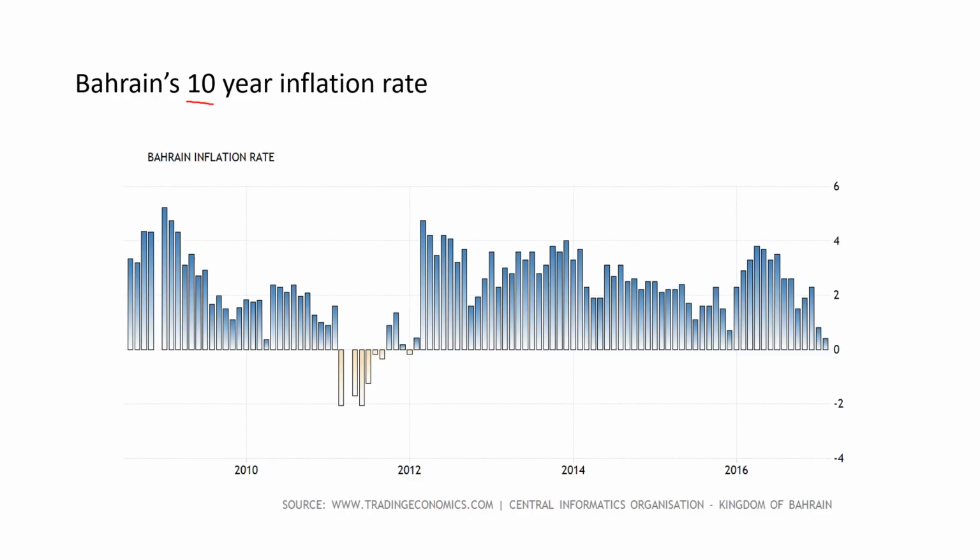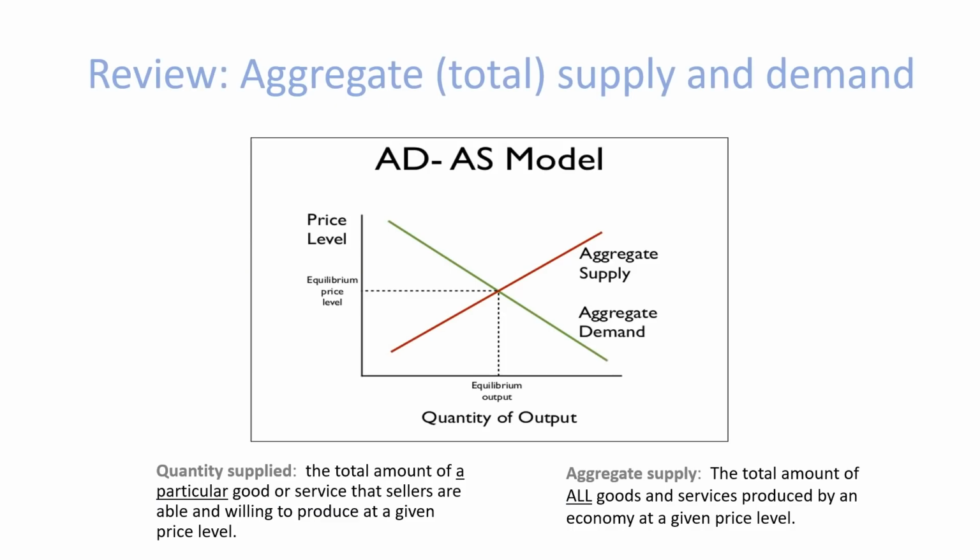Bahrain's 10-year inflation rate. We can see again this period of negative inflation here around 2011. Okay, that's known as deflation. Prices were actually decreasing, or at least the prices of our bundle of goods. Okay, generally inflation has stayed between about 5% and negative 2%. So it's been kept within a reasonable range here. Review.